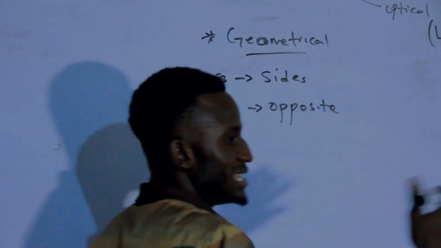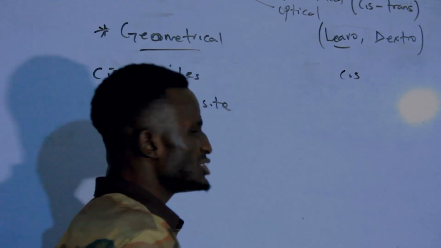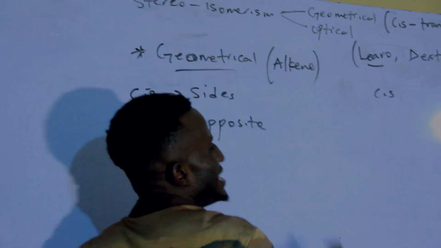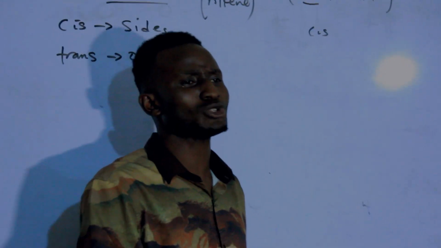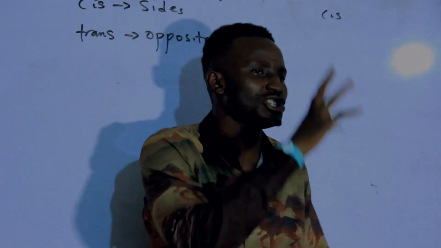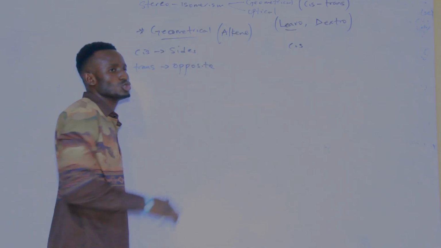That is, they are opposite like this, they are looking at themselves. Now, let us see the cis structure. This geometrical isomerism is peculiar to the alkene family. They are peculiar to the alkene family because of the rotations of the compound, that is why it is peculiar to the alkene family.